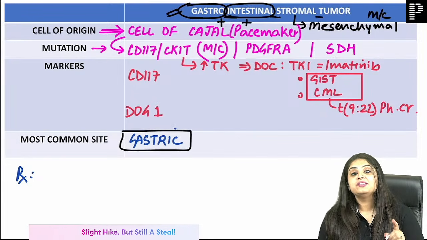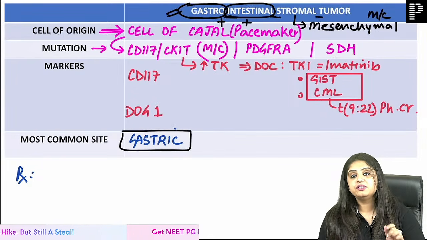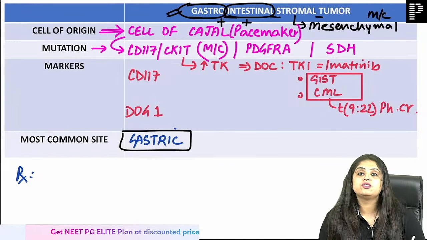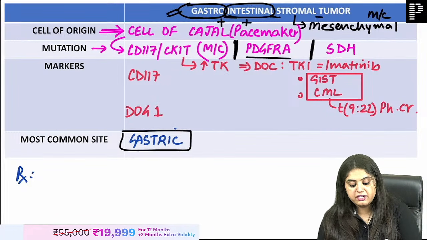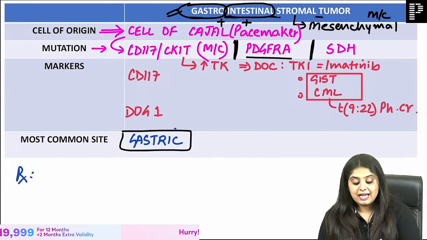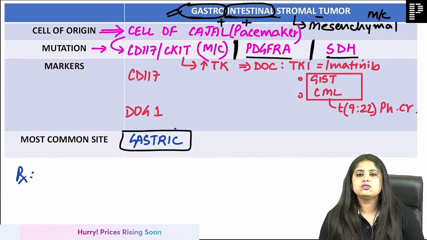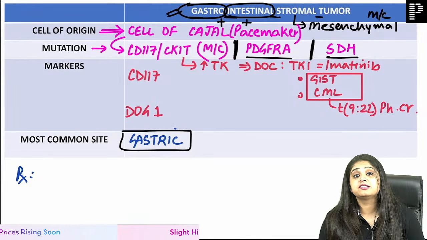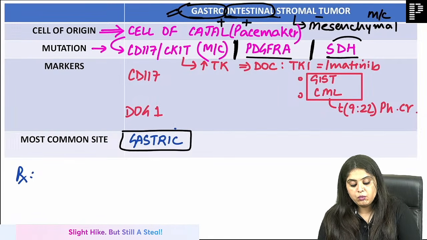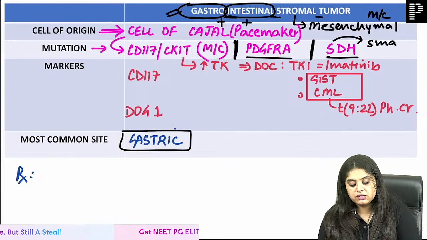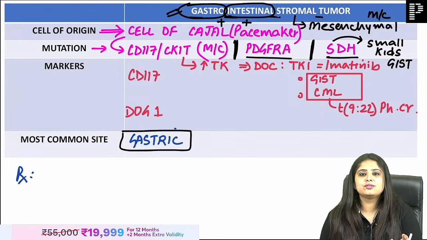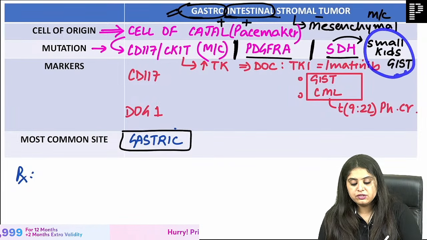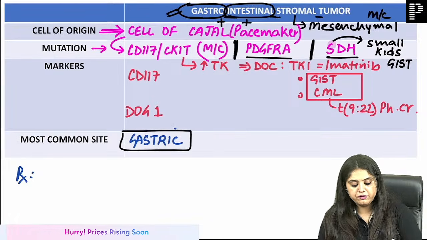Coming back, this is what was known to everyone. Now they have started asking what other mutations you see in GIST. The other mutations I have written: one is known as the PDGFRA mutation, and one is known as SDH. I'm sure all of you have studied succinate dehydrogenase in biochemistry. Now if an SDH mutation is there, then it occurs in the small kids' GIST. The examiner won't write it like this, it will be written as pediatric GIST. So pediatric GIST is because of SDH mutation.